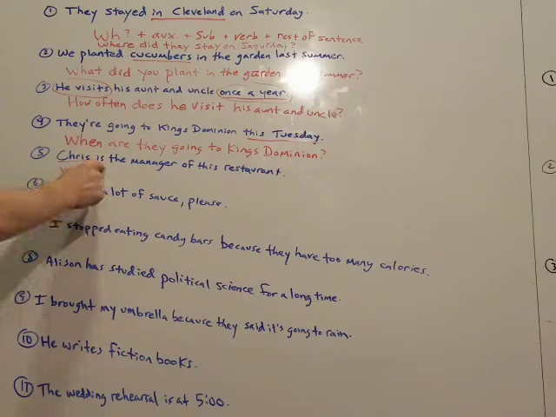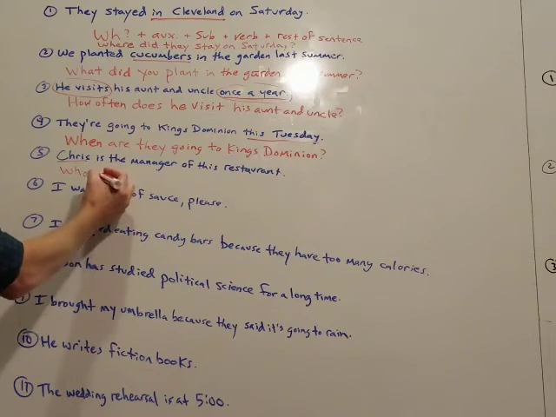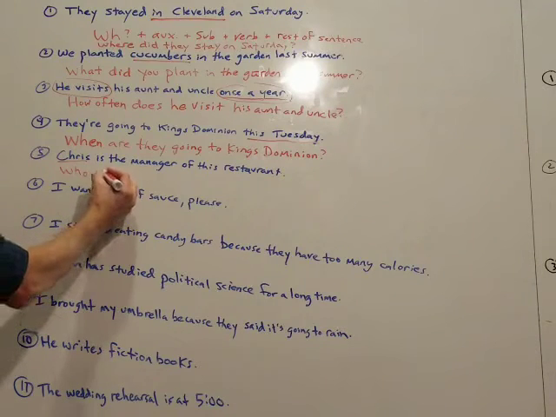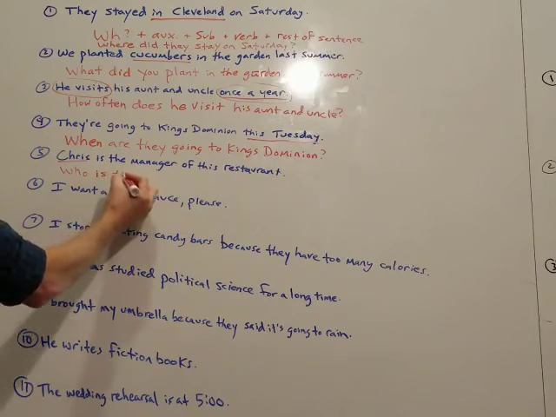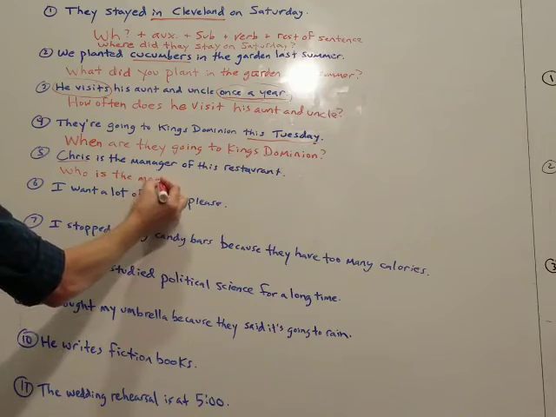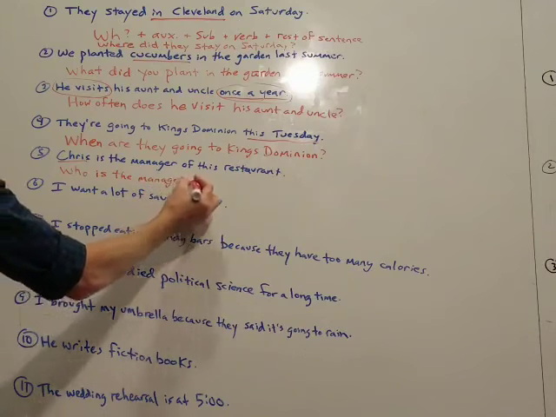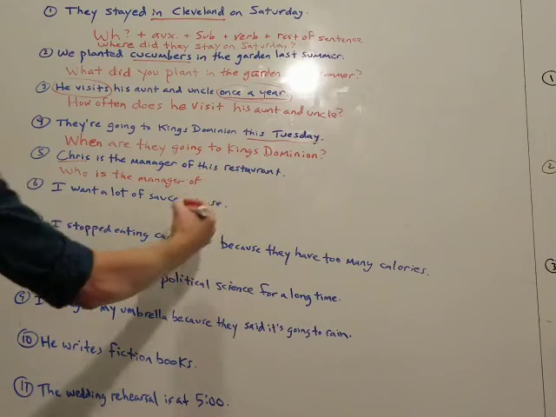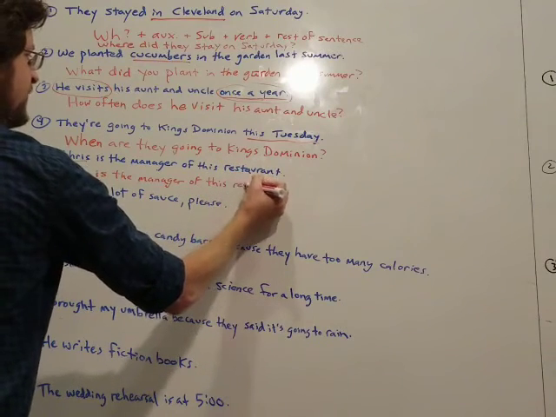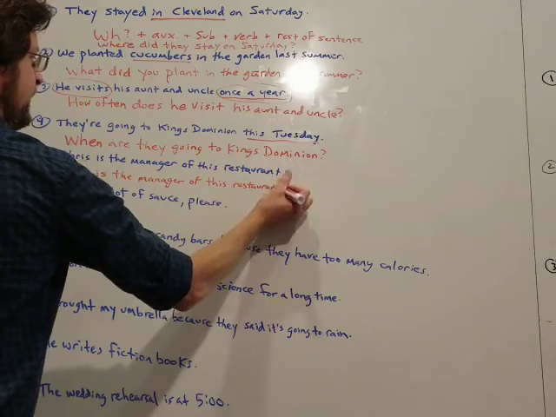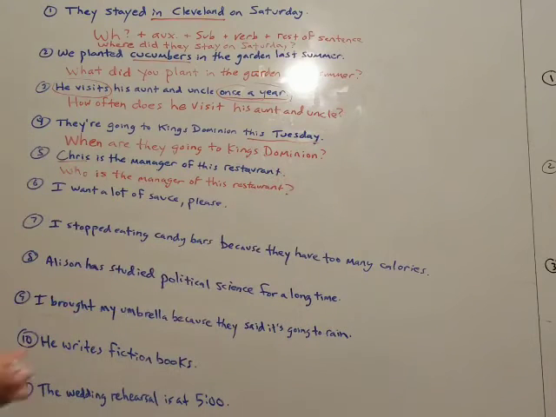It's the main verb, it's in the present tense. So just use the verb, who is, and then the rest of the sentence. That's a pretty easy one. And speaking, the question would be, who is the manager of this restaurant? And then the answer would just be Chris. All right. Full sentence, Chris is the manager of this restaurant.